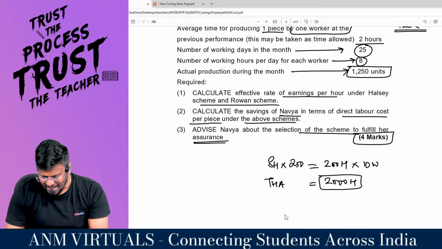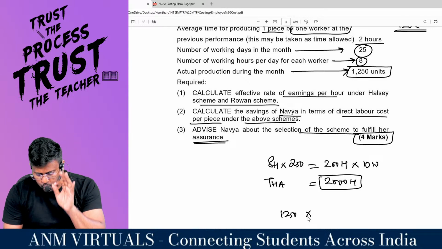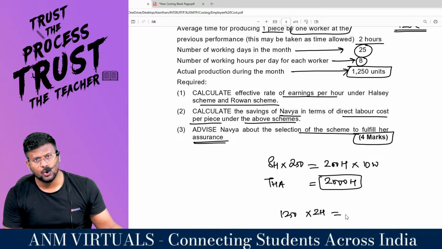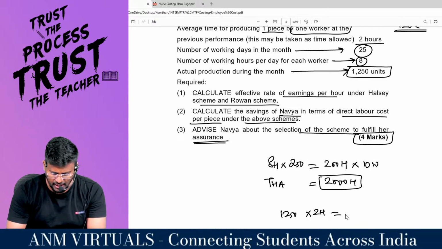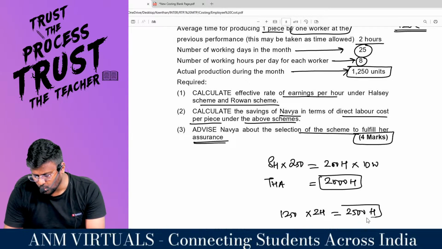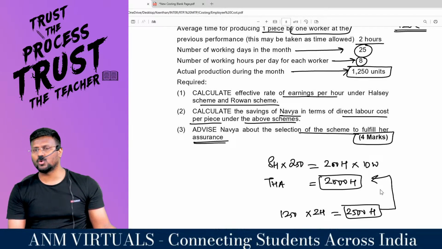In that, actually they manufacture 1250 units. To manufacture 1250 units, every unit will take 2 hours standard time. So 1250 into 2 comes to 2500 hours you need. But you don't have 2500 hours, you are having only 2000 hours.